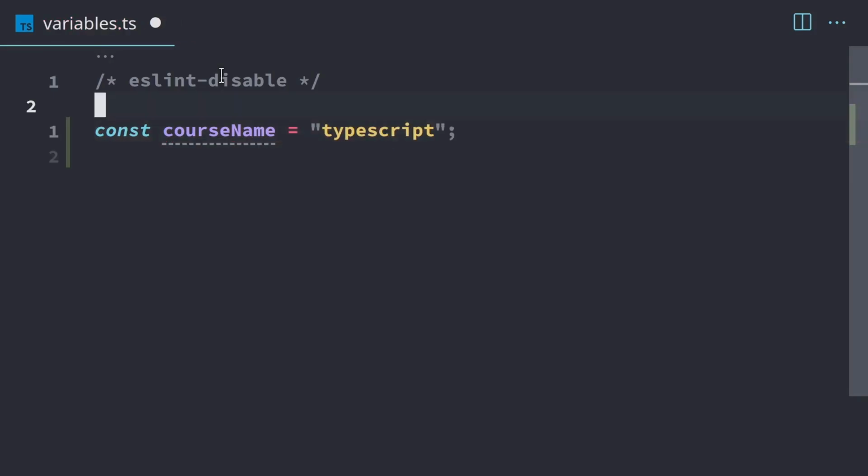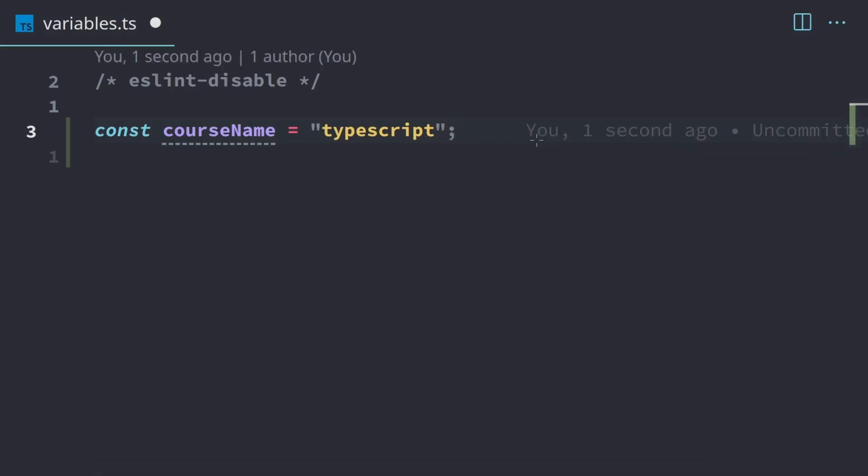We always end our lines with a semicolon here. So JavaScript will automatically add semicolons. So technically, we can take that out and it's still fine. However, in practice, you never want to do that because sometimes JavaScript won't be able to figure out where to put the semicolon. And that applies to TypeScript as well. So we want to make sure to always have semicolons at the end of our lines.